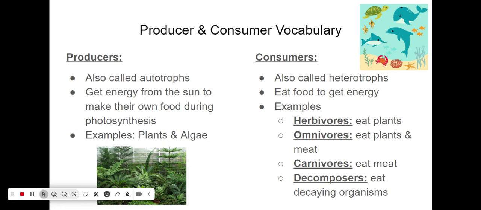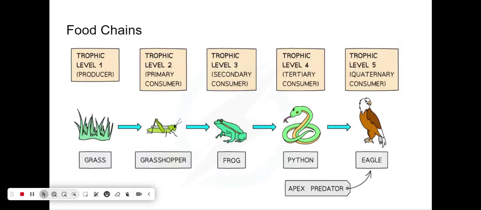Mice are also omnivores. Carnivores eat meat only. So sharks, lions, think those top apex predators in ecosystems. And then decomposers eat dead or decaying things. This is often like your fungus, bacteria, earthworms. They're breaking down dead things. All right, now that we have that information, we can look at some food chains.